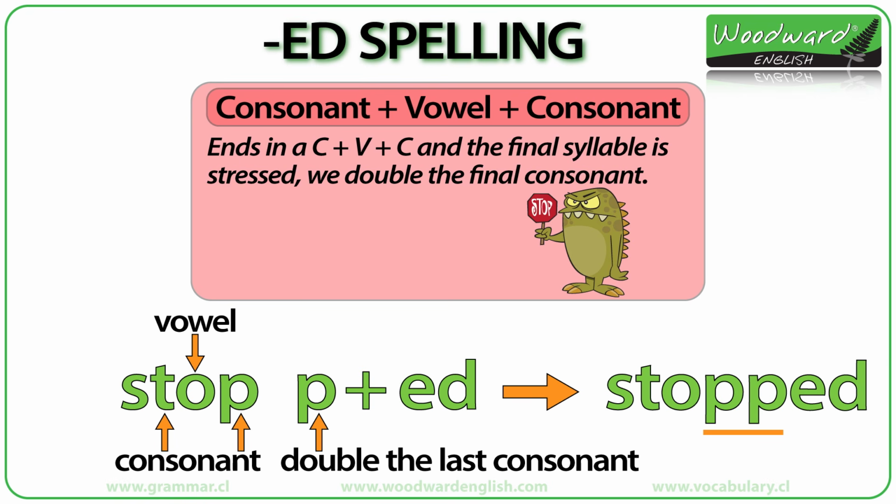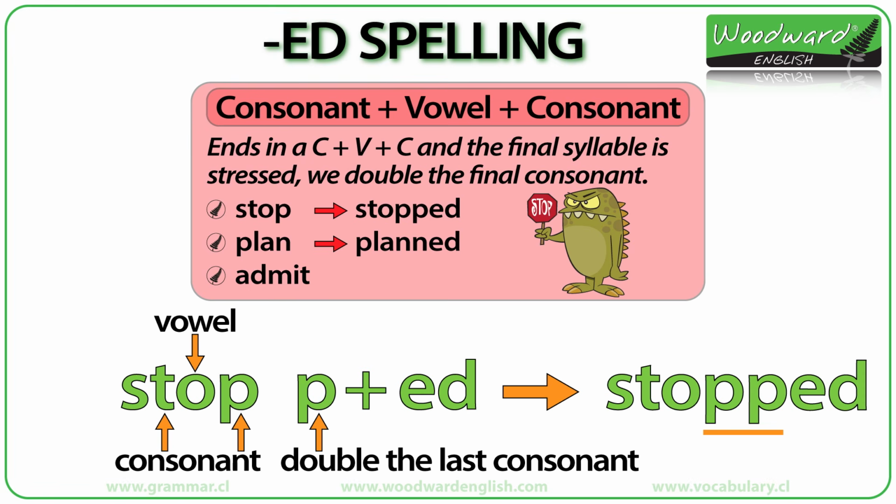Let's see some examples of words ending in a consonant plus vowel plus consonant. Stop, plan, and admit. We double the final consonant and add ED to the end of them. As we have seen, we double the final consonant P of stop, and it becomes stopped.